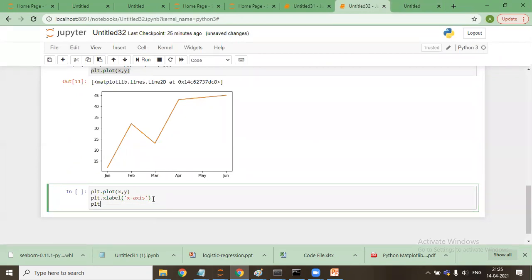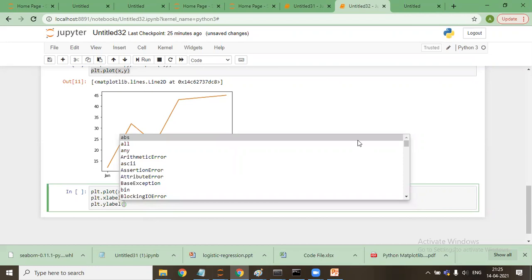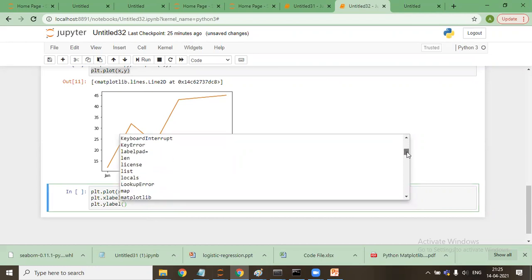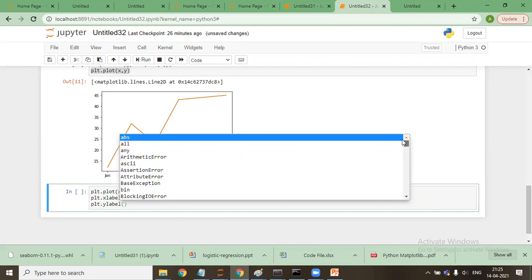I'll say plt dot ylabel. So ylabel, you see here, there are various things. Why are these various things coming? Any idea? Remember, these are the parameters of this function. Yeah, these are the parameters of the function, but there we have seen only 3-4 parameters, but here many more are coming.